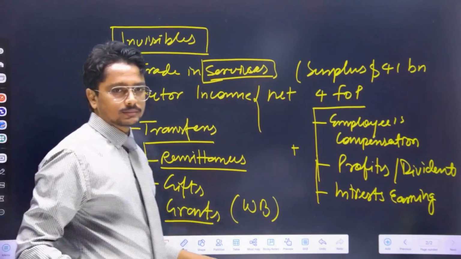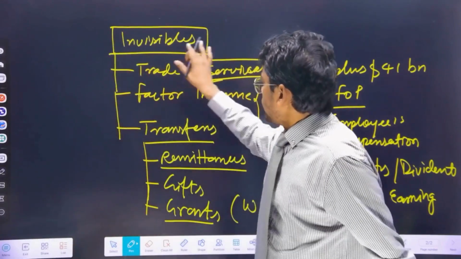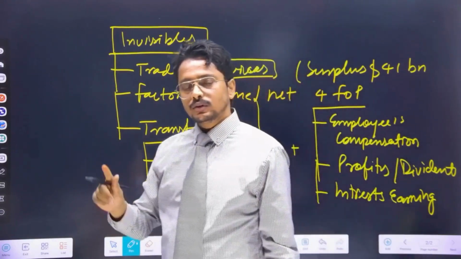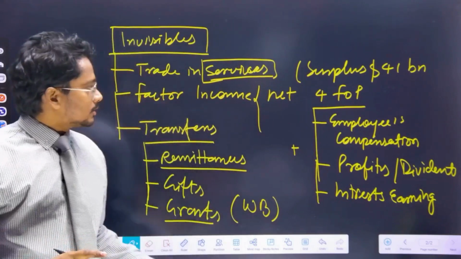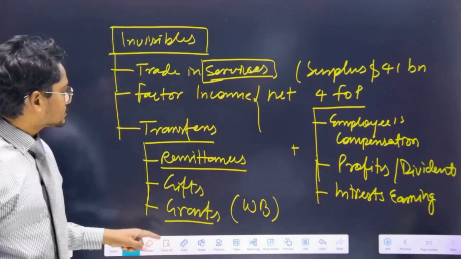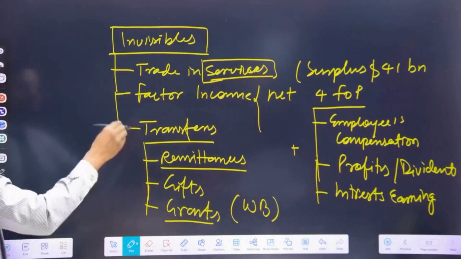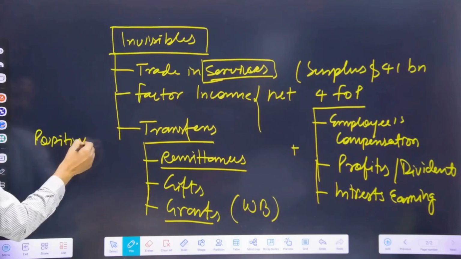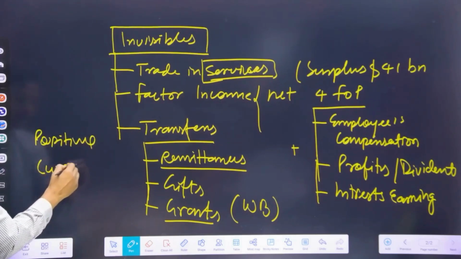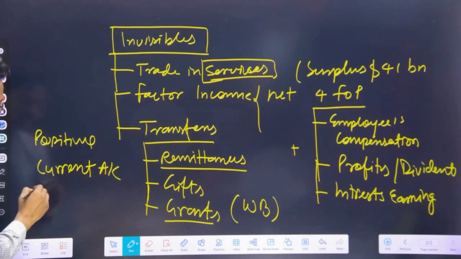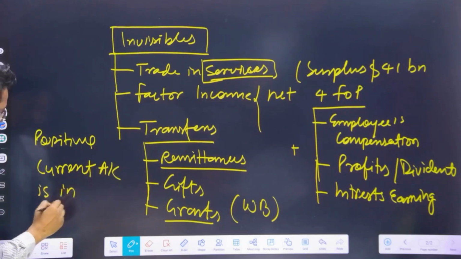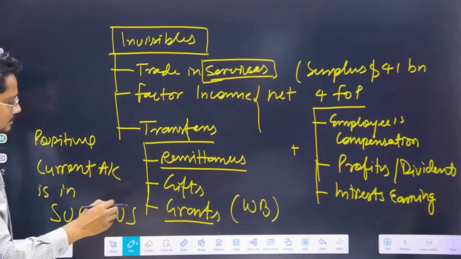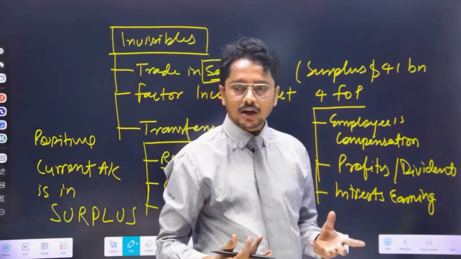If, adding all these things together, which means trade in goods, trade in services, earning from four factors of production and earning from transfers is positive, we will say our current account is in surplus. Otherwise, if it is negative, we will say our current account is in deficit.